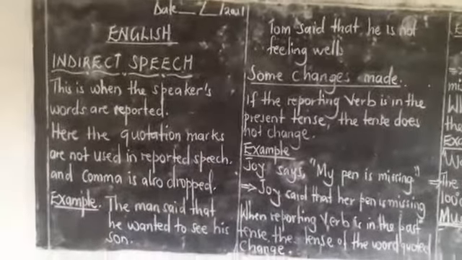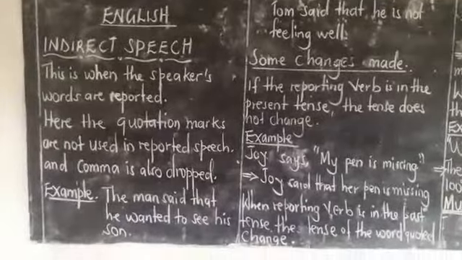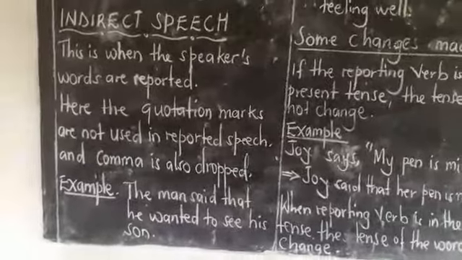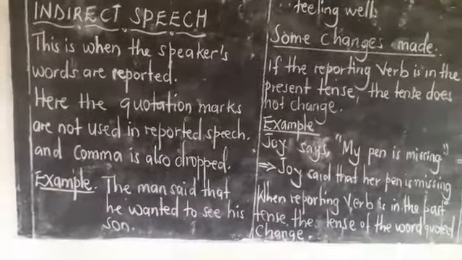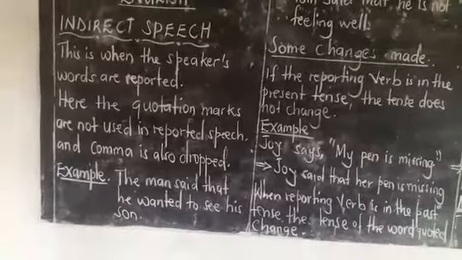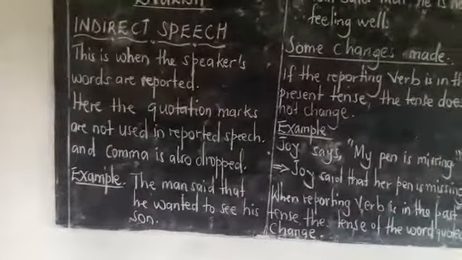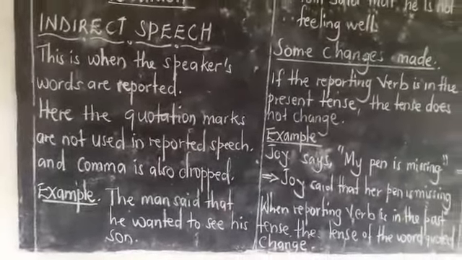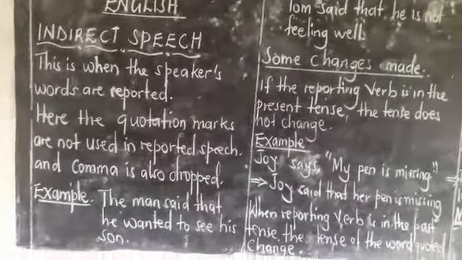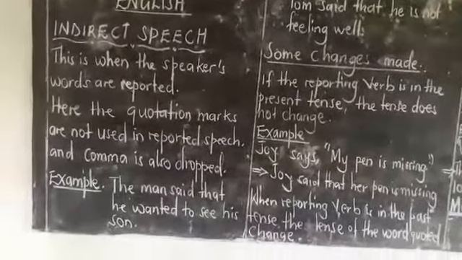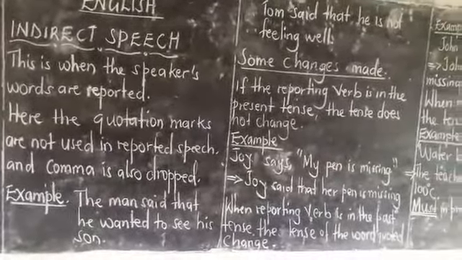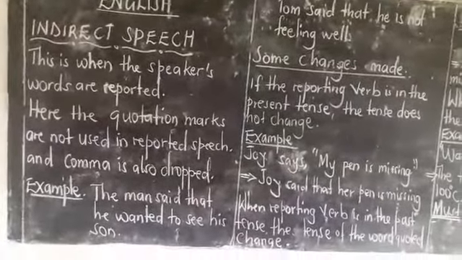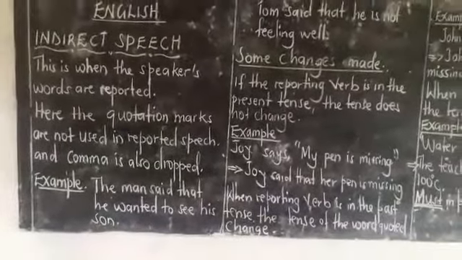Bw'obanga oyogera ebigambo by'oyo eyayogera byennyini naye indirectly. Here, the quotation marks are not used in reported speech, and the comma is also dropped. Muno tetukozesa quotation marks ate ne comma tezibeeramu. Mu indirect speech temulimu quotation marks ne comma. In our first lesson on direct speech twakozesa quotation marks ne comma. Era twayiga tuzikozesa. Please don't do it again.